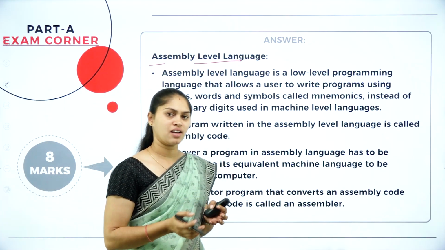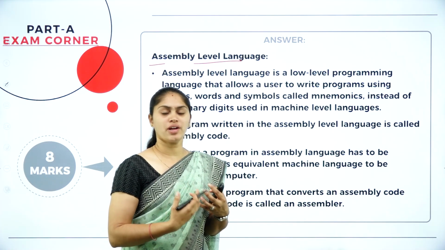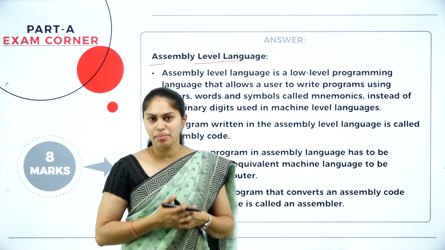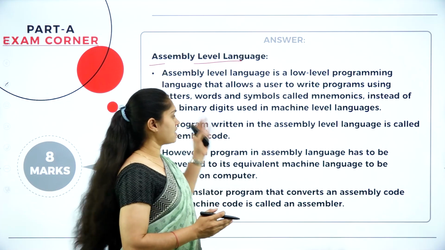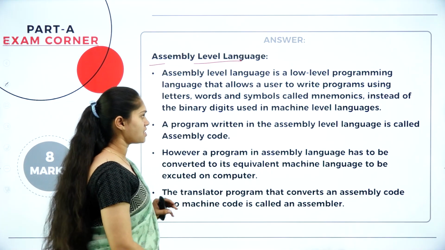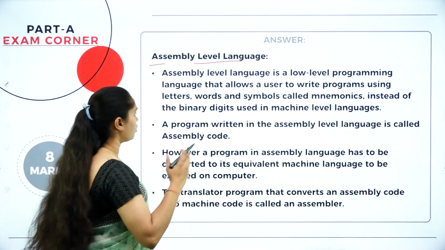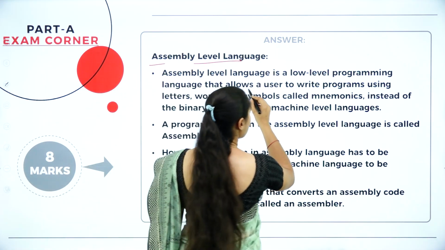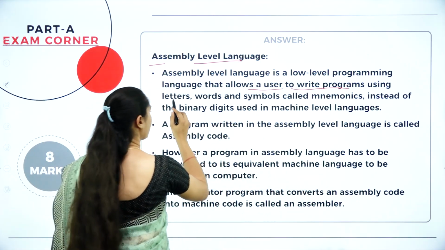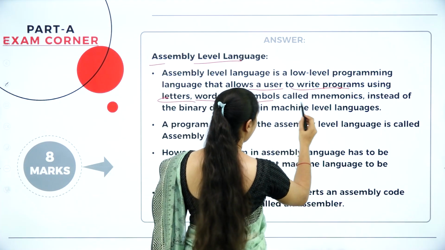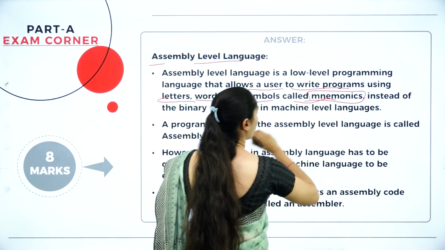Since it is a low level language, we can't expect much user friendliness in writing programs. The assembly level language is also a low level language, and here users write a program by making use of letters, words and symbols, which we call mnemonics.